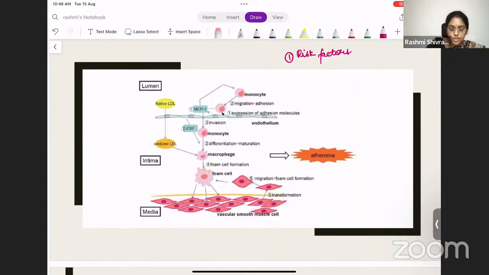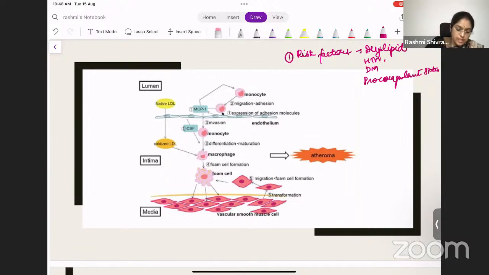Dyslipidemias, hypertension, diabetes mellitus, then procoagulant states. All these predispose the patient to develop atherosclerosis. So the patient should have a risk factor to develop atherosclerosis.